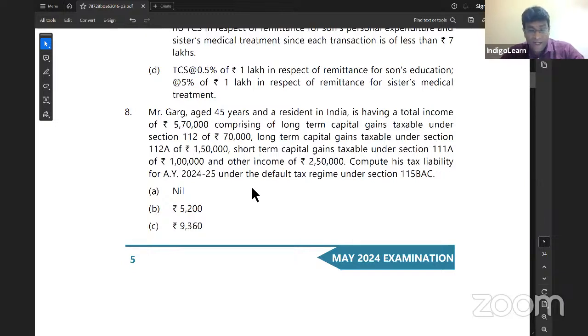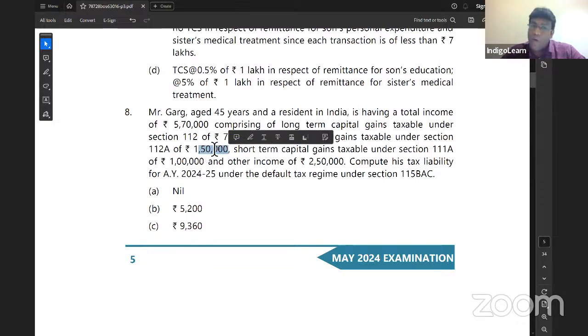Friends, you have to understand that under the default tax regime, very clearly, if the total income does not exceed 7 lakh rupees, we have got a rebate of tax payable or 25,000, whichever is lower. But this rebate concept will not apply to tax payable under section 112A. But it will still apply to 112 and 111A, but not to 112A.